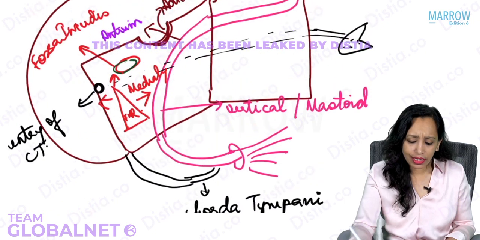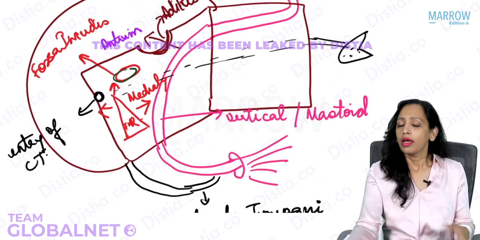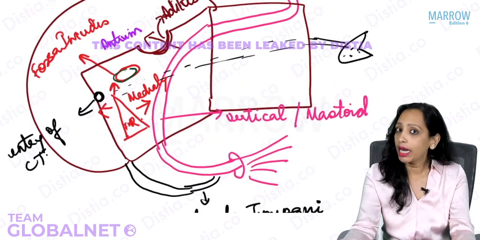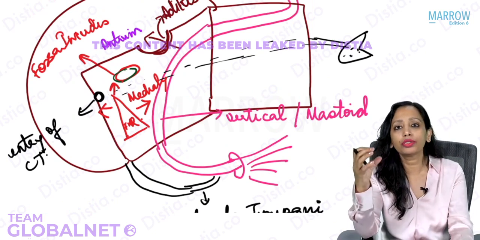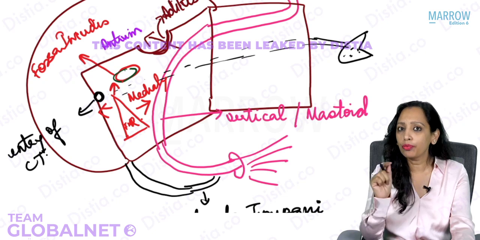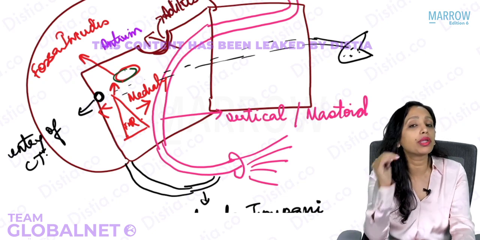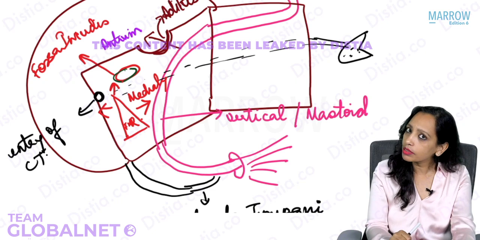Now, what is the significance of this area? Just answer this question. The electrodes of the cochlear implant are passed from the middle ear into the inner ear through which window? Yes, the round window.